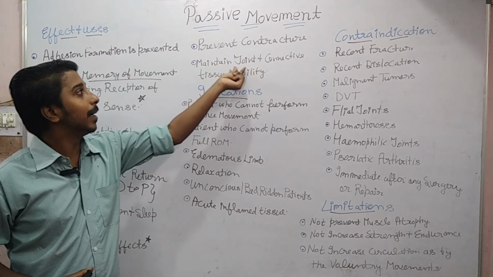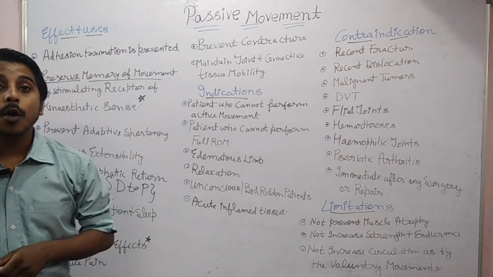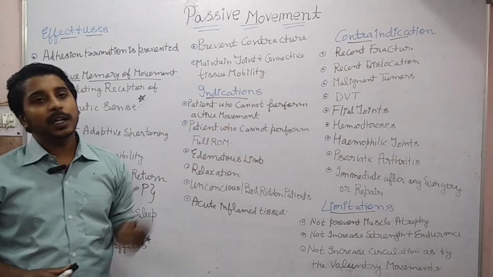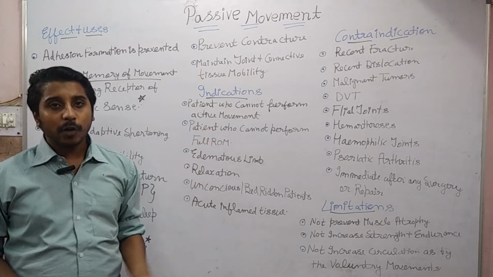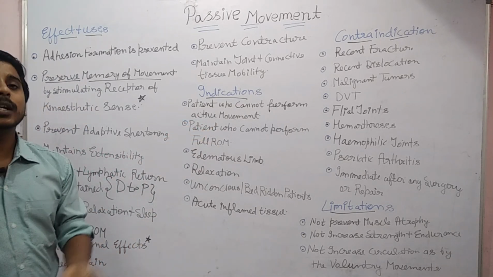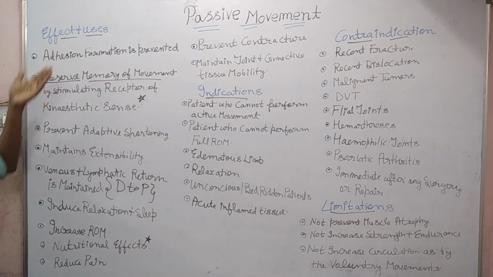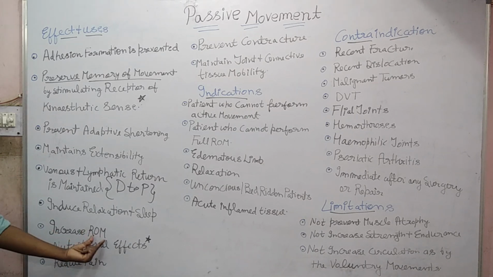Then also it helps to maintain the joint and connective tissue mobility. Indications: the patient who cannot perform active movement. Simple. The patients who cannot perform active movement, definitely we will give passive movements to maintain their joint stability along with its extensibility, to maintain the range of motion, to preserve memory pattern.